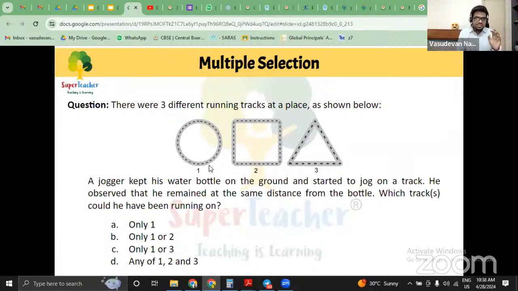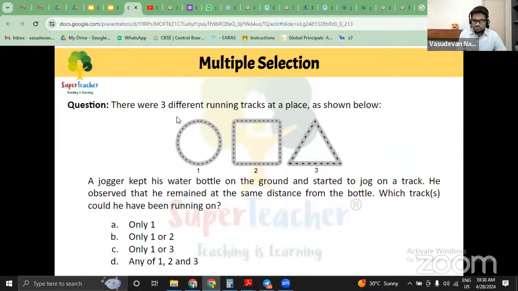So here you can see that there are 3 options given in the question itself, 1, 2, 3, and the ABCD options have only one or two, only one or three. So basically you're selecting out of those three, multiple of them if necessary. That is why this is called multiple selection.